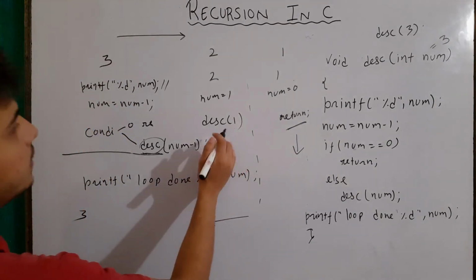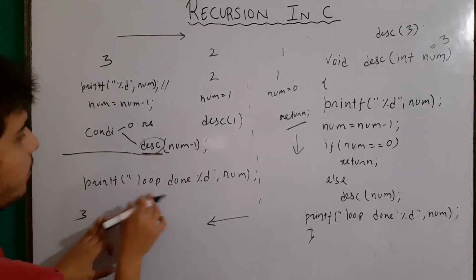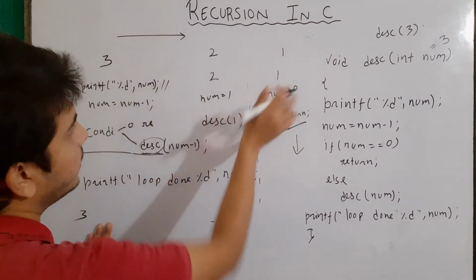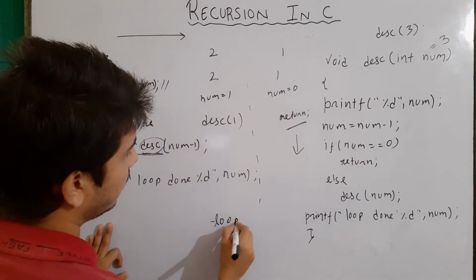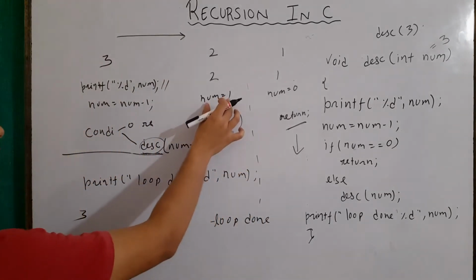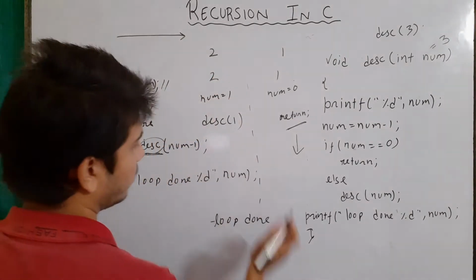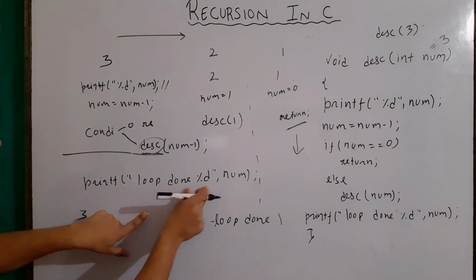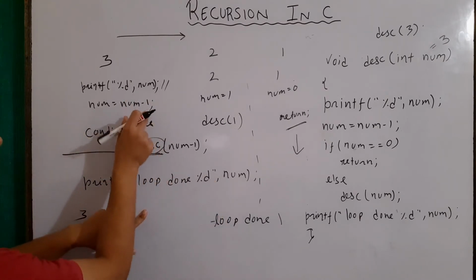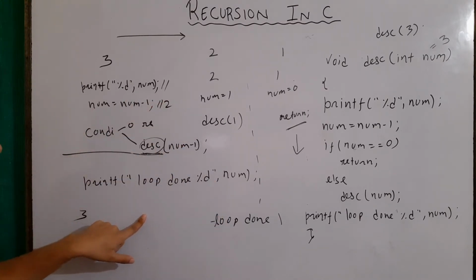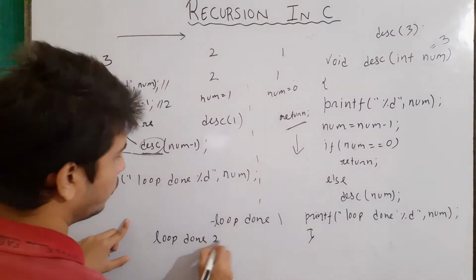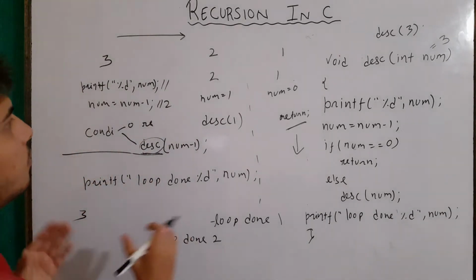So first of all, what is written beneath it is printf loop done %d num, okay, so after printing 3 to 1, it will print loop done, and what is the current value of num here? It is 2, oh sorry, 1, because we had changed it, so it will print loop done 1, okay. Similarly, if we see here, the value after printing is 3, okay, sorry 2, because we are reducing it by 1, okay. So then it will print loop done and 2, okay. So basically this is how we can analyze it.